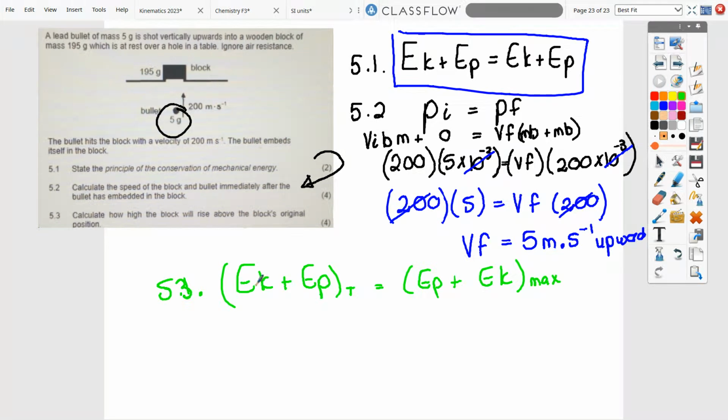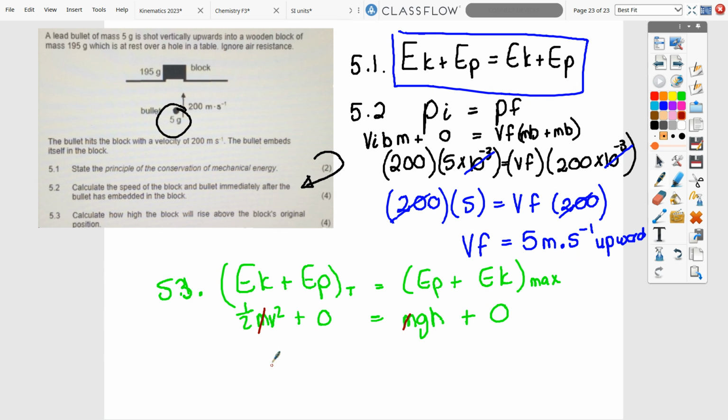They say how high the block will rise above the original position. We've just worked out the speed that it's leaving the table at. It doesn't have any EP because it hasn't moved yet. So this is going to be our half mv squared plus naught, and I'm putting in that step as well. At its maximum position we know that EK is naught because that's where it's going to stop, and that is mgh. Again, to make your life easier and less time spent on the calculator, you can cancel the m's there.